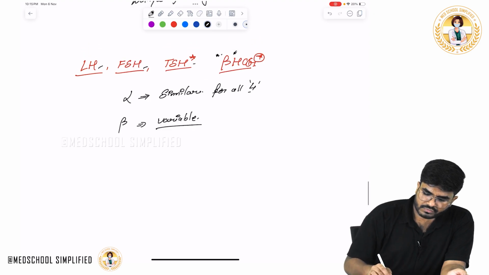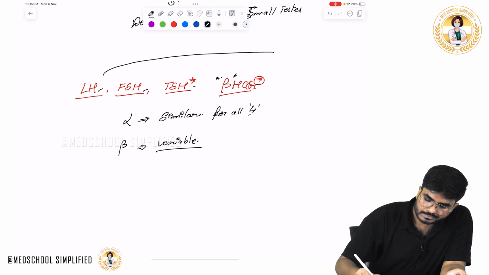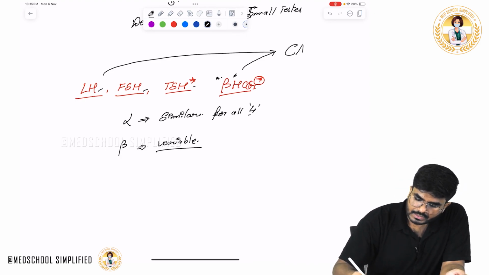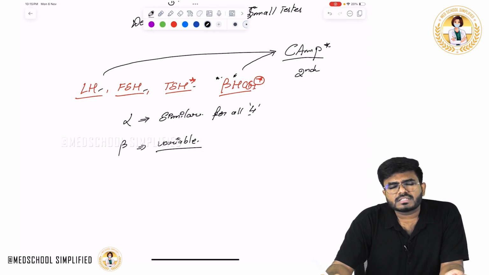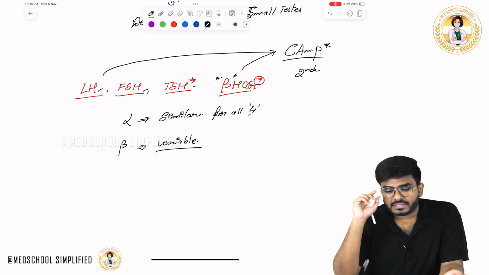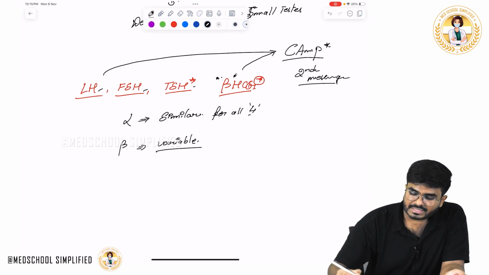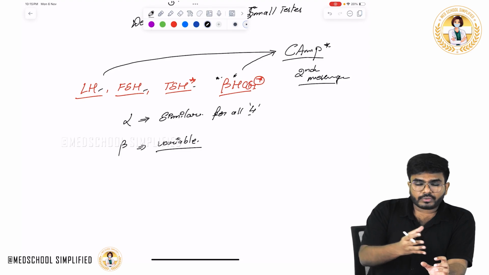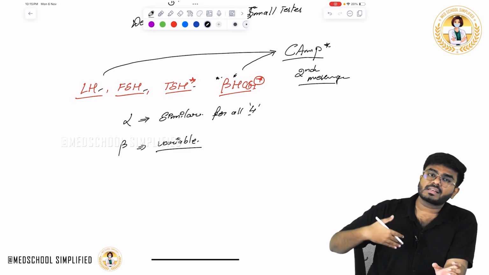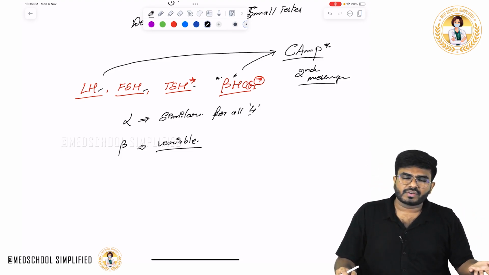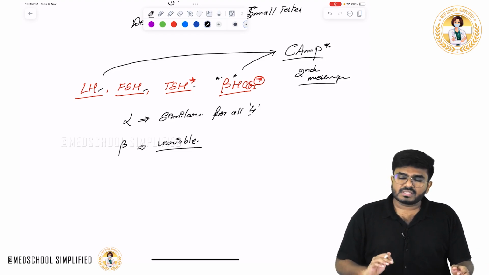Now, an important point is that all these four hormones use only one type of secondary messenger system, that is cyclic AMP. GnRH uses IP3 and DAG as a secondary messenger system, but FSH, LH, TSH and beta HCG use cyclic AMP as the secondary messenger system to exert their effects. These hormones act on the cell, so intracellular cAMP levels increase. That increase in cAMP activates protein kinase A, which causes phosphorylation of different proteins. Effects will be seen.